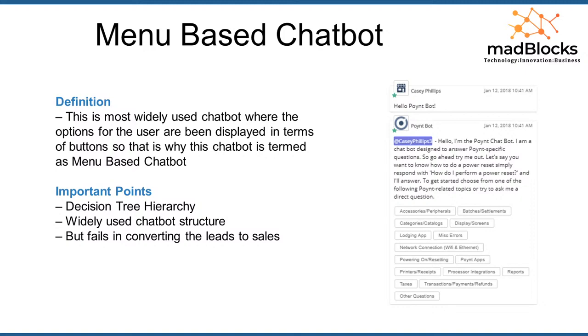When you have this hierarchy model integrated into the software application, you can easily develop these kinds of chatbots. But the main disadvantage is that it cannot understand the context of the user, because there is no machine learning. It is just a program where you select a button and the respective screen opens. It is like if and else: if you press this button, this will happen, else this will happen. So it is a basic but widely used chatbot structure, because it doesn't need any predefined algorithms running on it. But it fails from the customer perspective.